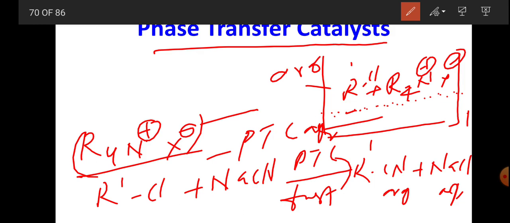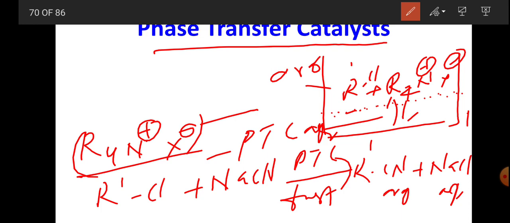So this form transfers from here to here. So simply we can understand the process involved in this reaction, that is a phase transfer catalyst.